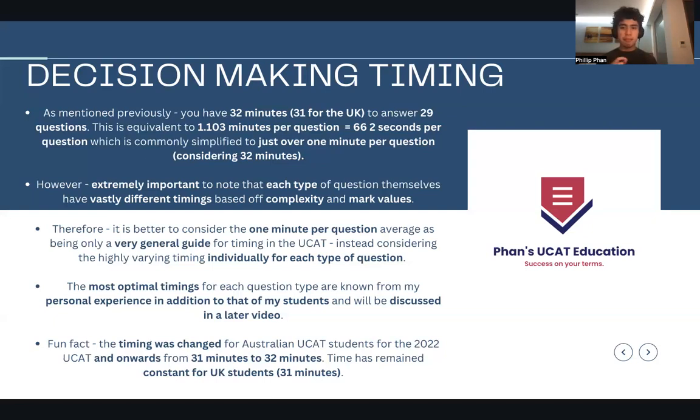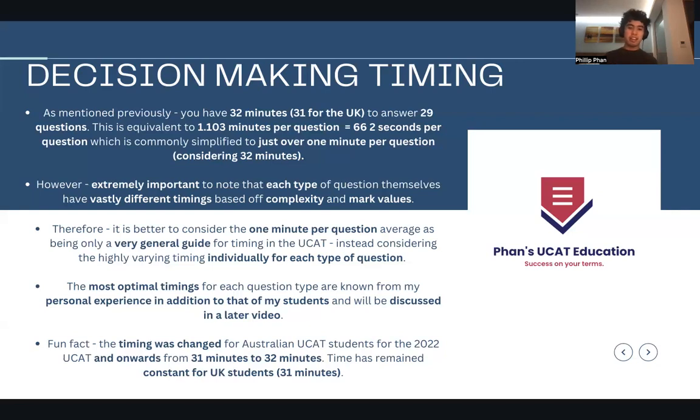But to give you guys a bit of a tidbit, for example, for those yes/no questions, you'd be spending around 1.5 to 2 minutes for them. And for the best argument questions, you'd be using 30 seconds for them. And you might be saying to yourself, but if they're worth similar marks and everything, why would I do that? And exactly. So I'll be talking about the techniques with that.